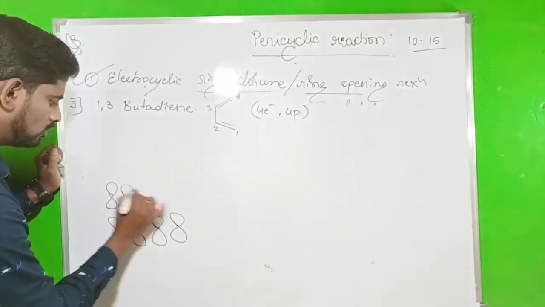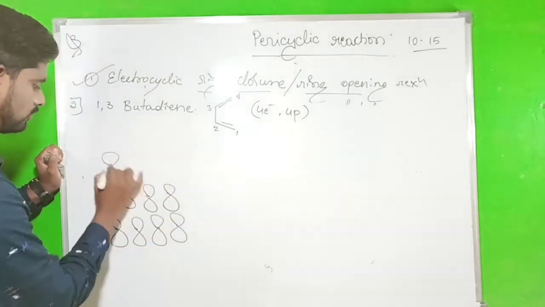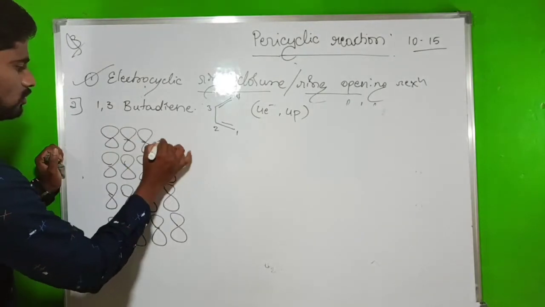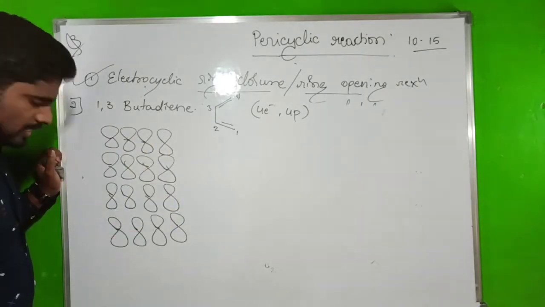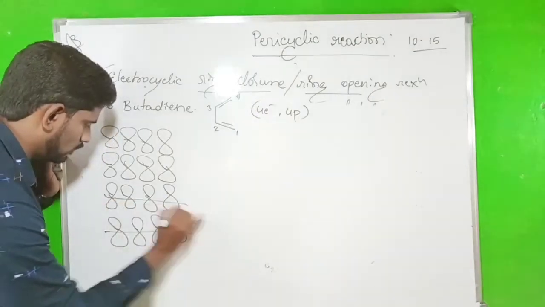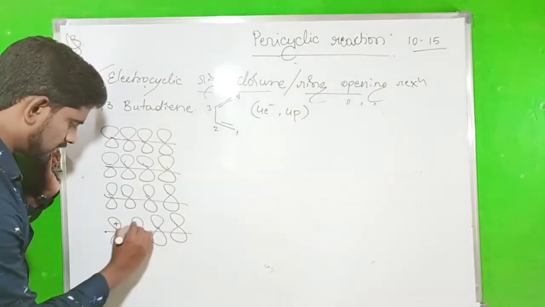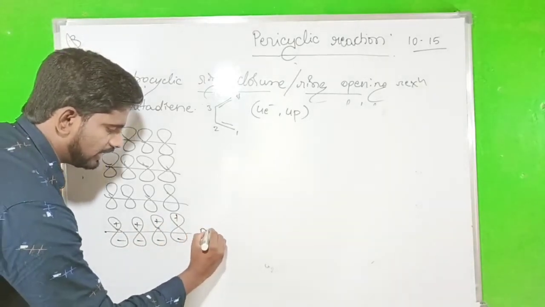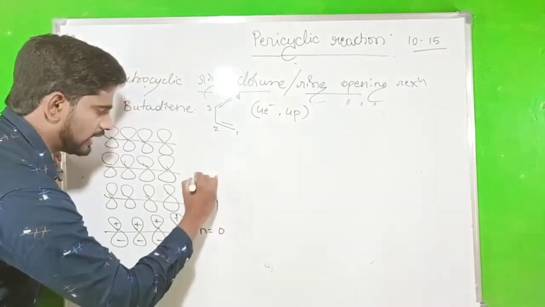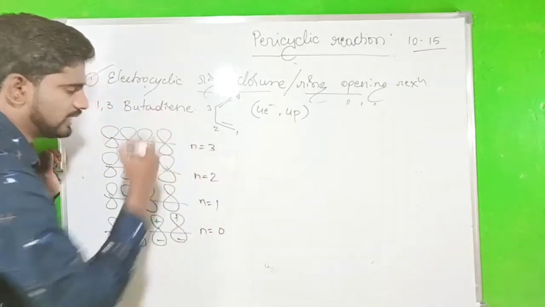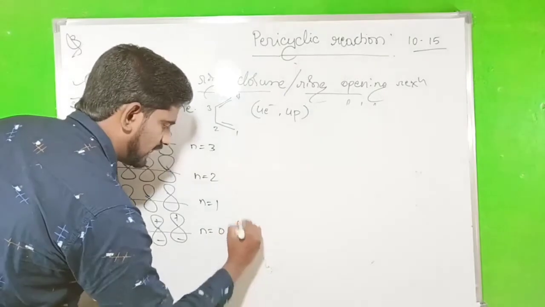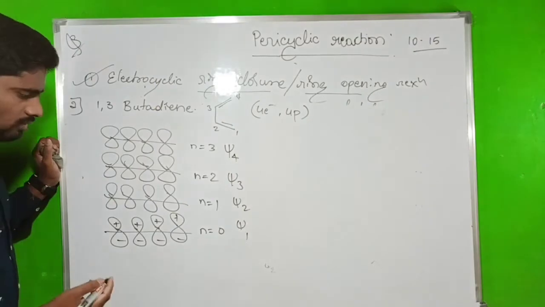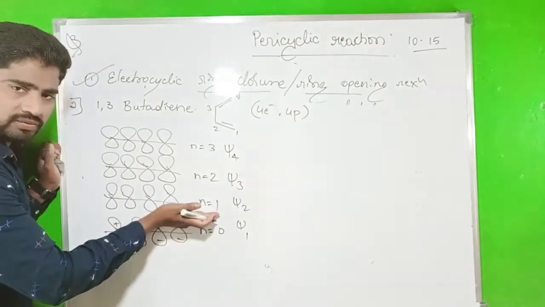1, 2, 3, 4. Okay, so now these are the nodes. Plus, plus, plus, plus; minus, minus, minus, minus. So now n equals 0, n equals 1, n equals 2, n equals 3. That's the nodes. Then it is ψ1, ψ2, ψ3 and ψ4. Now we have to project where the nodes are present.